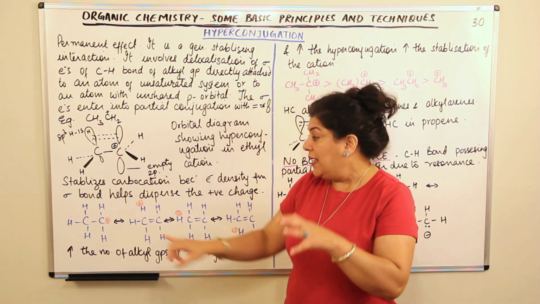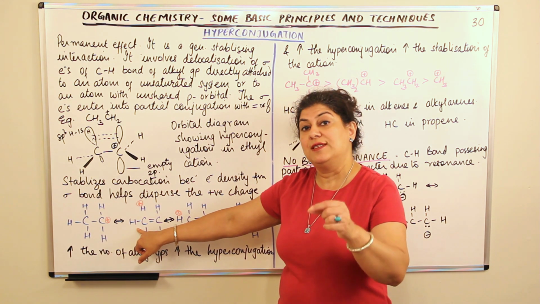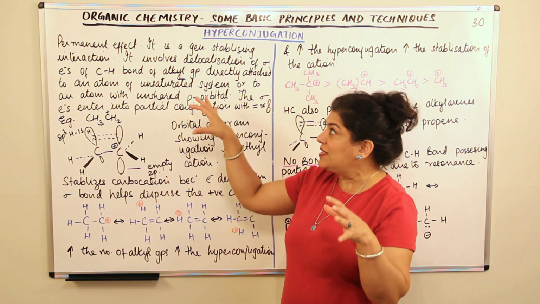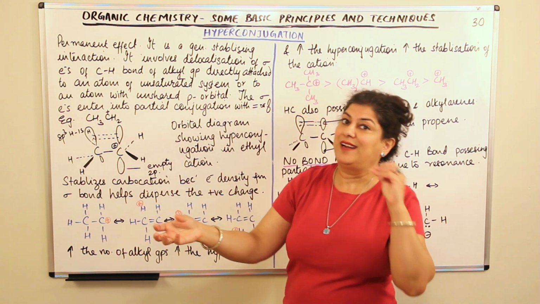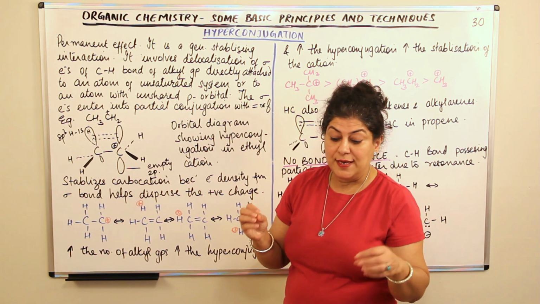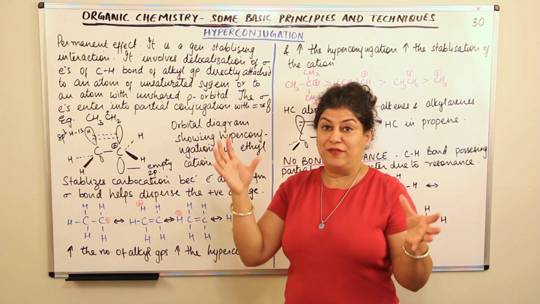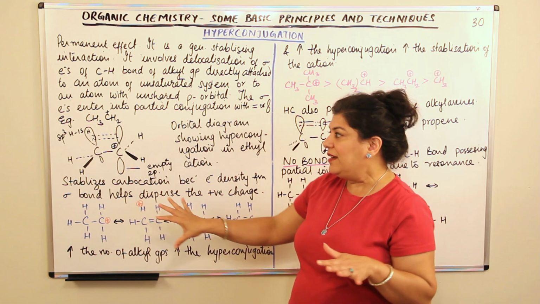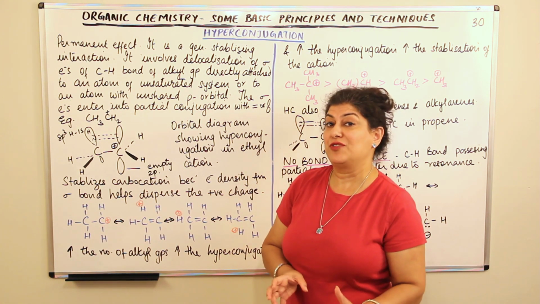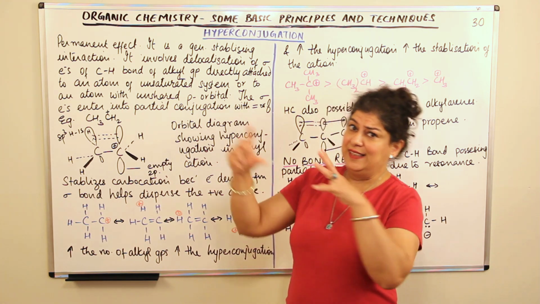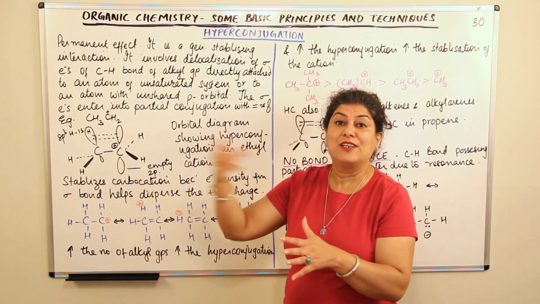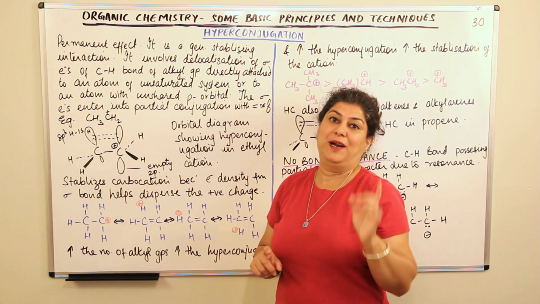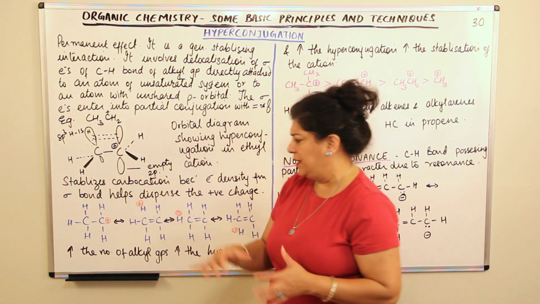This is where hyperconjugation is different from resonance. Time and again I'm talking of resonance here because this is where you might get confused between resonance and hyperconjugation. The reason why we studied inductive effect and electromeric effect and studied the differences was also this, to make it clear what's the difference between the two. In the case of resonance, you have only pi electrons which are delocalizing. But in hyperconjugation, it is not pi electrons, it is the sigma electrons which are getting delocalized. Both are permanent effects, of course.